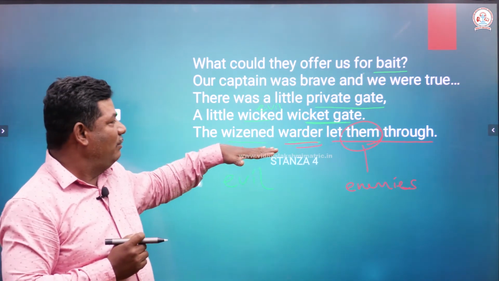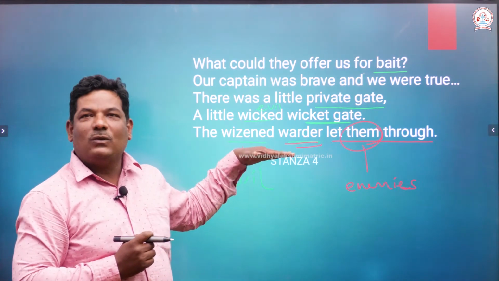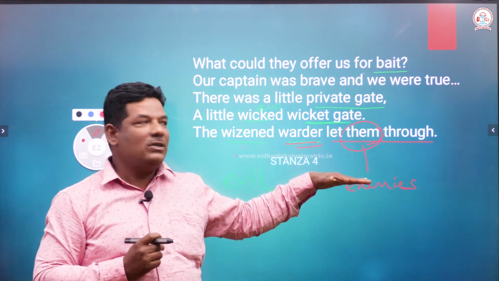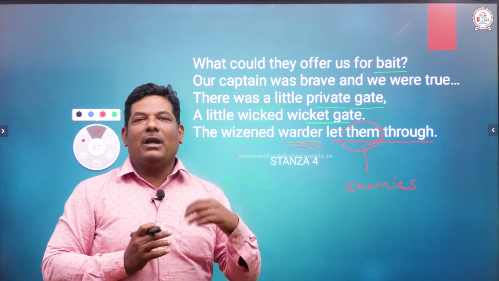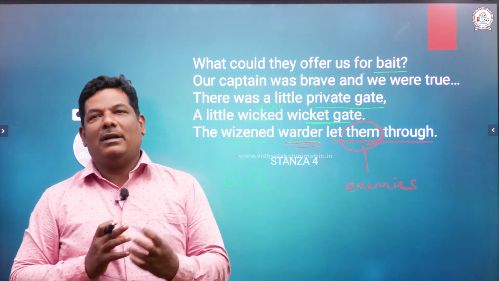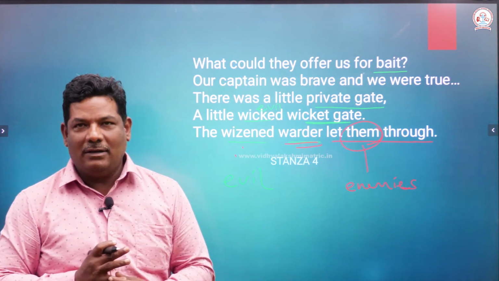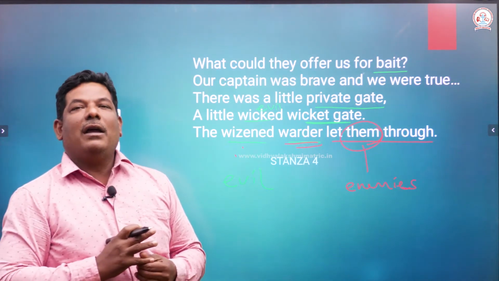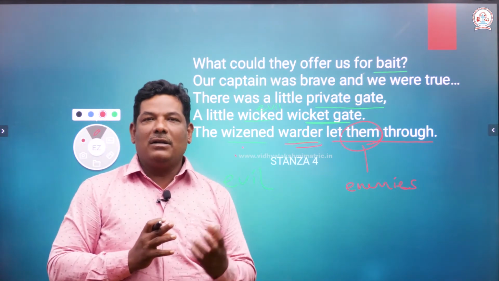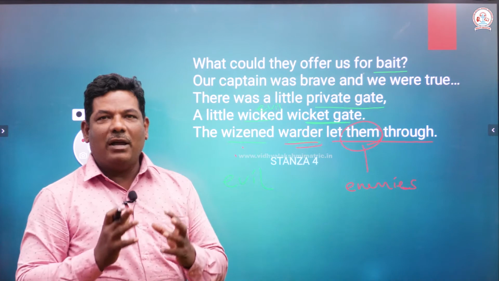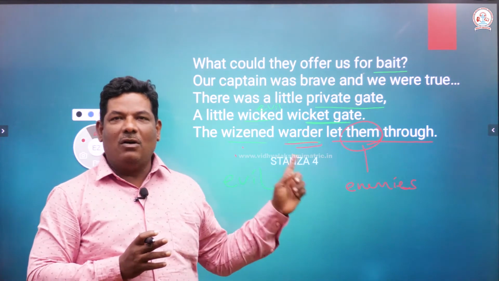After receiving the bribe, he allowed the enemies to enter through this private gate. The enemies are not coming directly through the front gate. They entered the private gate by bribing this old security guard.